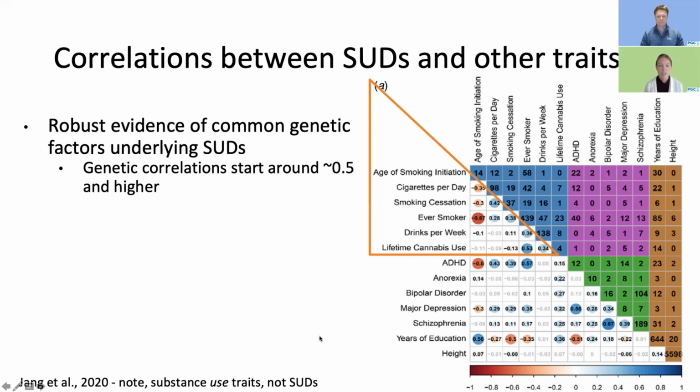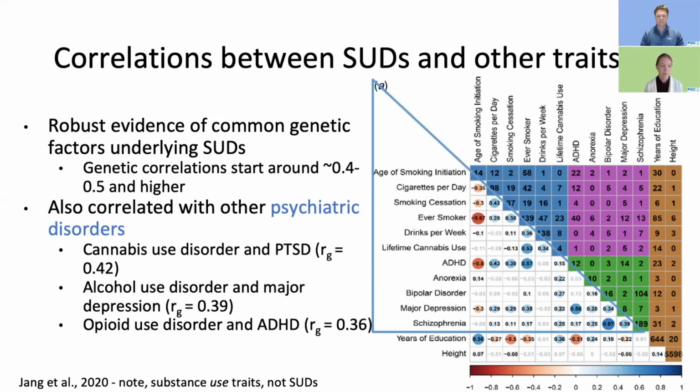So these aren't substance use disorders per se, but they are correlated with substance use disorders. And we do see genetic correlations between and among substance use disorders as well as substance use traits, starting at around 0.5 and higher. So we do see these genetic correlations mirrored in the molecular genetic literature.